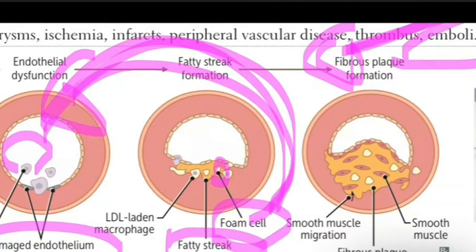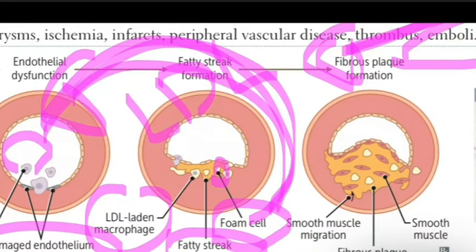Here you have the foam cells, and here you have the macrophages and the LDL. That's why we call it atherosclerosis, which is a deposition of lipids. You have LDL deposition combined with foam cells to form fatty streaks.